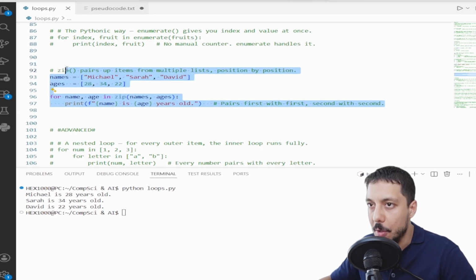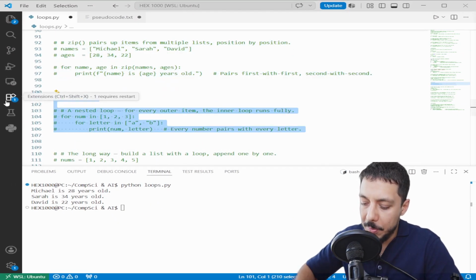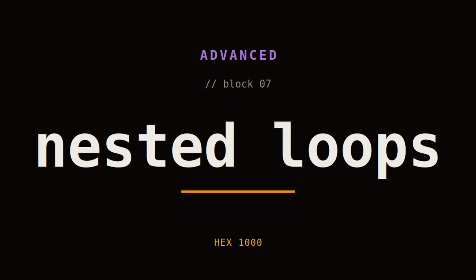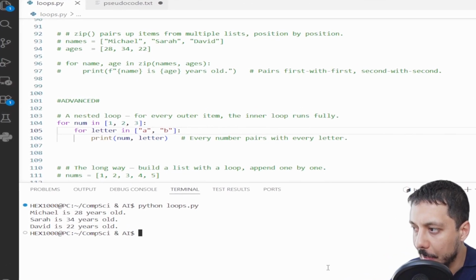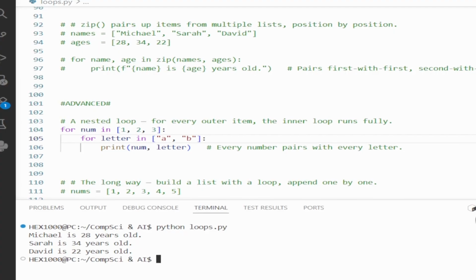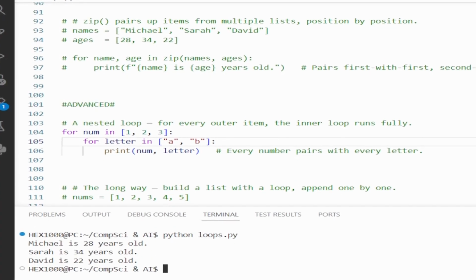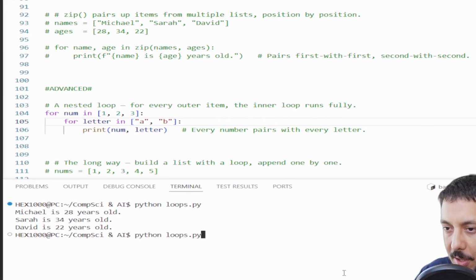Let's see the advanced codes. Code these out and open the first advanced example. Alright, now it gets powerful. You can put a loop inside another loop. The inner loop runs completely for every single iteration of the outer loop. Let's see that in action by running the code.